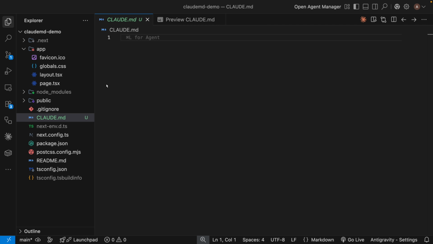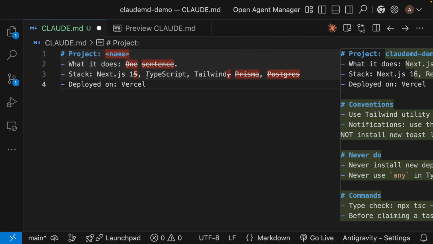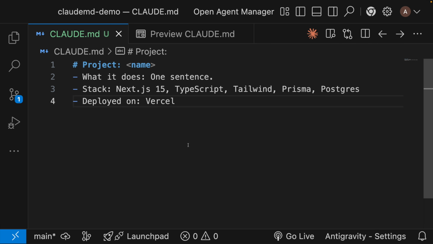Rule 1. Tell Claude what the project actually is. One sentence on what it does, the stack, where it deploys. Without this, Claude guesses your stack from the file tree and it guesses wrong about half the time. 3 lines, written once, saves you hours of corrections.